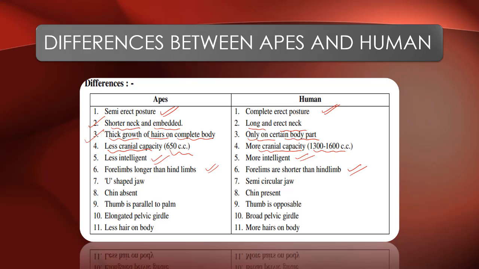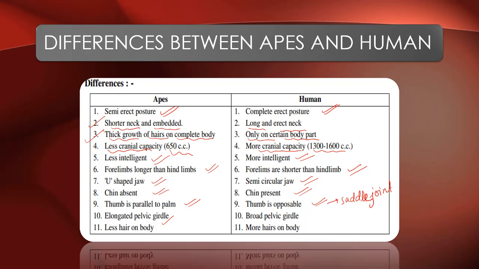Apes have a U-shaped jaw. Humans have a semicircular jaw. In apes, the chin is absent. In humans, the chin is present. In apes, the thumb is parallel to the palm. In case of humans, the thumb is opposable. It is opposable because of the saddle joint.